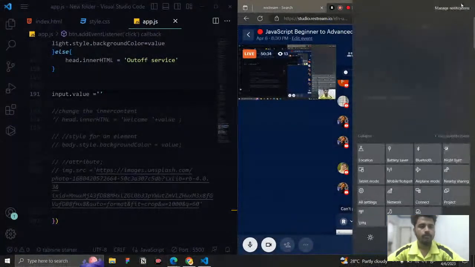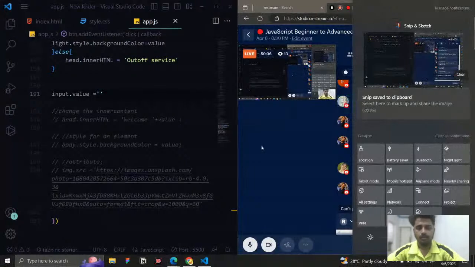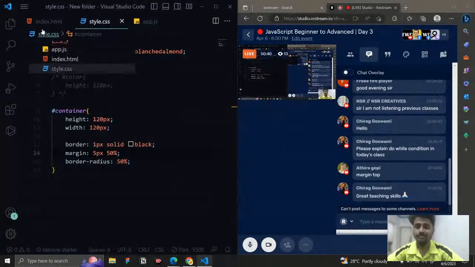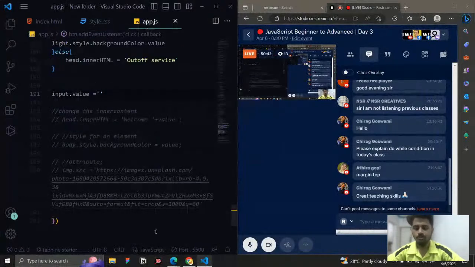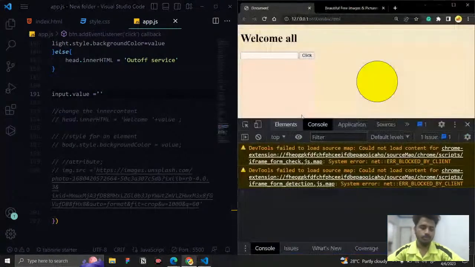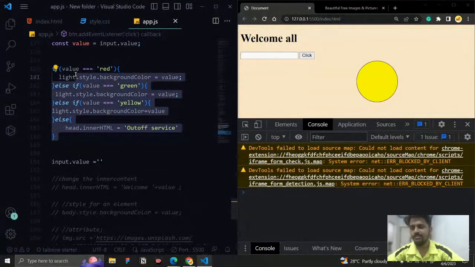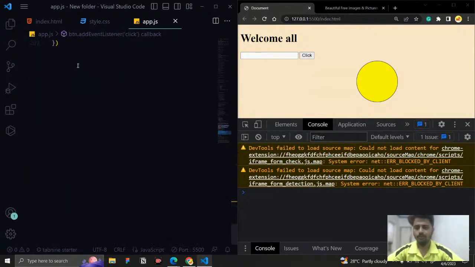Okay, let me do another thing. Let us go for the switch statement. Let me see how the switch statement works. So instead of writing if else, this kind of very big syntax, not complicated, very easy only, but we have some other alternative for the else if statement. So what is the alternative?